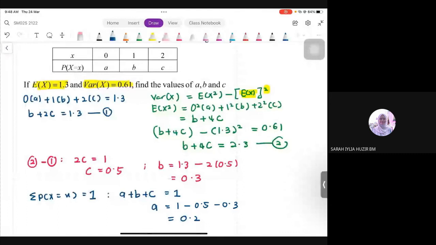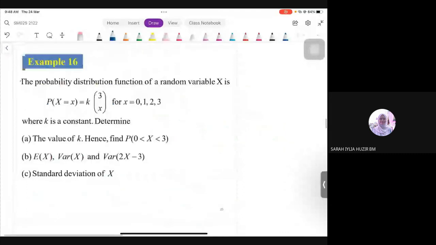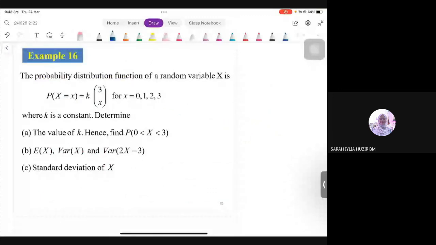Oh, ada. Ada one last question. Alright, so kita proceed, ada masa sikit lagi. Alright, example 16, the probability distribution function of a random variable given below. Dia dah bagi dah, that is Px equal to X, K times with. Okay, that is questionable notation. Saya highlight kat situ.